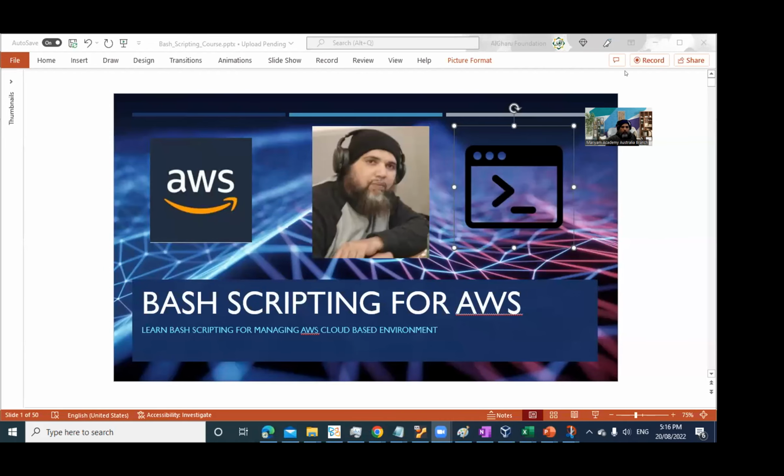Welcome back, everyone. We are starting our journey on another really interesting track, which is scripting for cloud environments, because we have already started seeing the cloud in action. But now we're going to jump in and see how we can do the scripting to manage not only the cloud environment but also spinning up the services through the command shell.